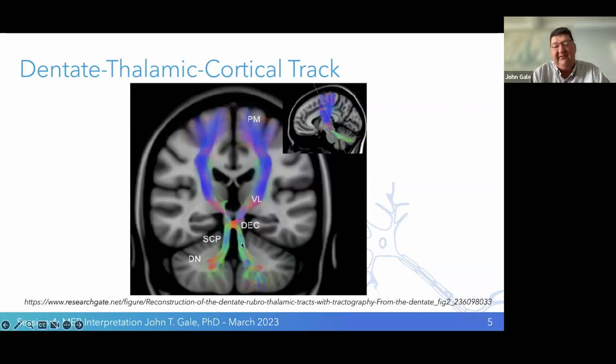There are some fibers that remain on the right side. About 10% of the fibers continue up this way, but a majority of the fibers do cross over midline and then up and targeting motor regions.